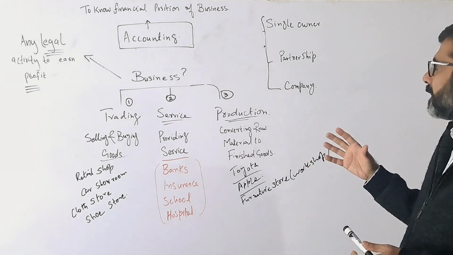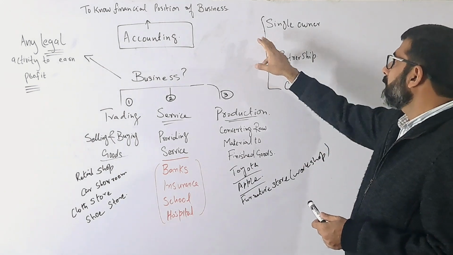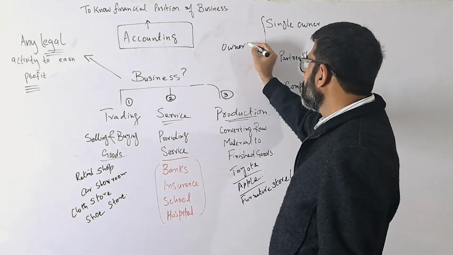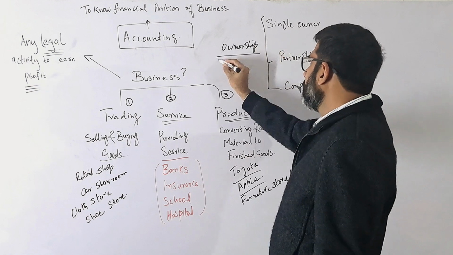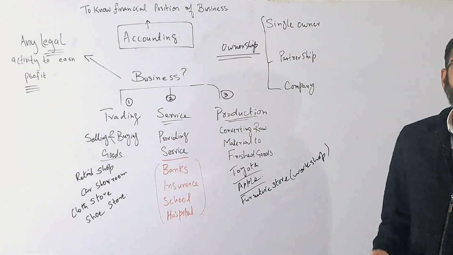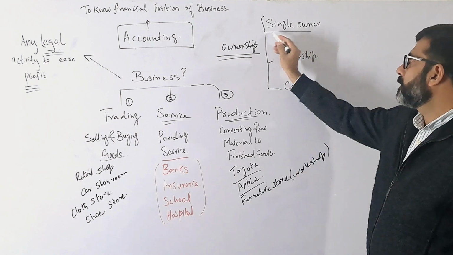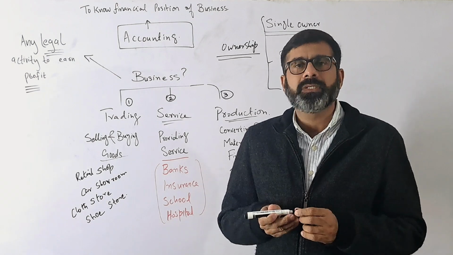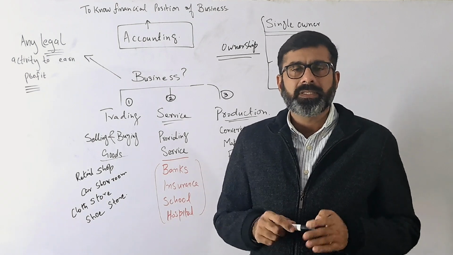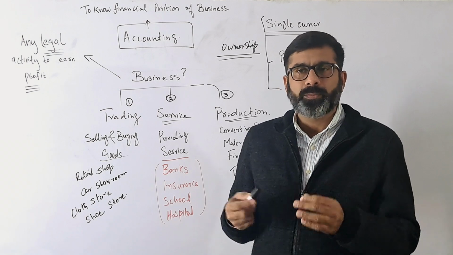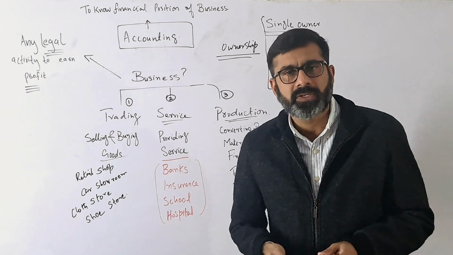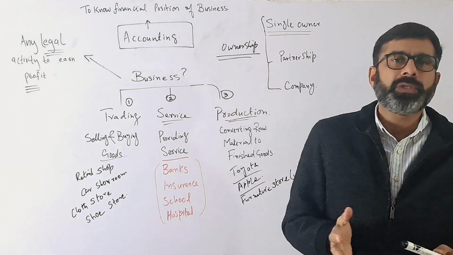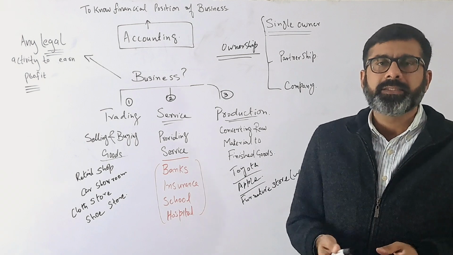Now, one more thing that we have to consider here is the concept with respect to ownership. Types of businesses according to the ownership. For example, the basic concept is the single owner. When only one person is the owner of the business, he or she gets all the profit, and he or she is also responsible for all the losses. We also call it a sole proprietorship. So this is the basic type of business.